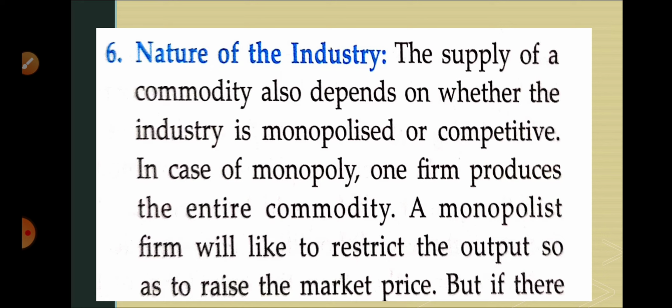So if we are discussing monopoly, the firm is the sole seller. So the producer is willing to supply the products at high prices, or we can say he will restrict the supply so that prices of the commodity may be increased very easily. As a producer you can increase the price after restricting the supply of the commodity. If supply is less in the market, then demand will be more, and if more demand is there, then the monopolist can increase the price easily and he can increase the supply also in that case.